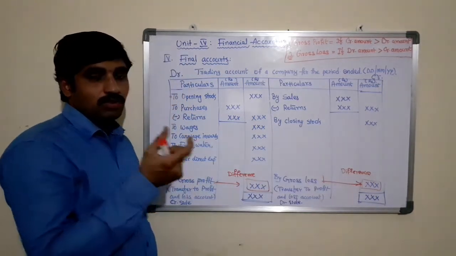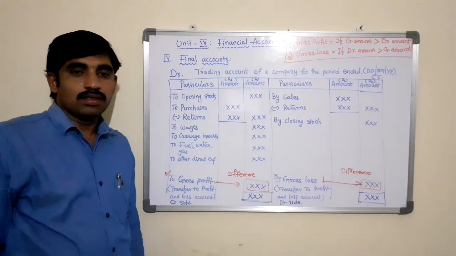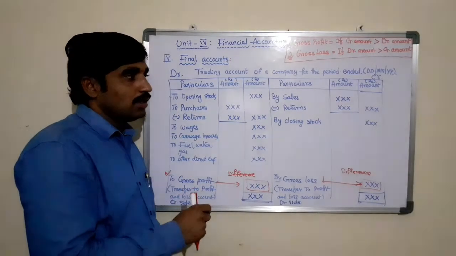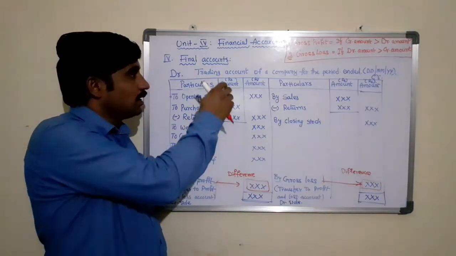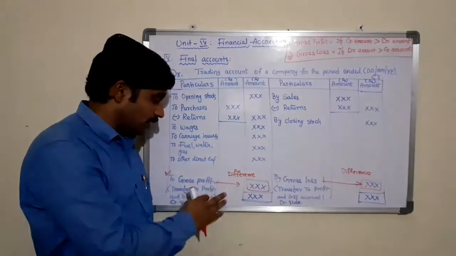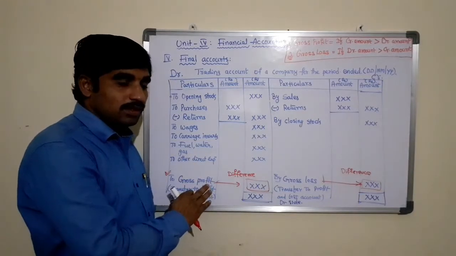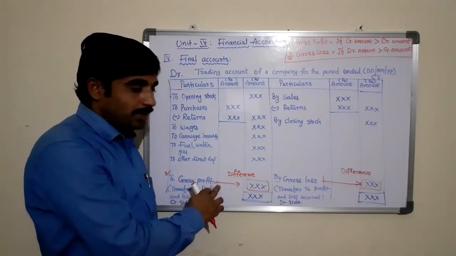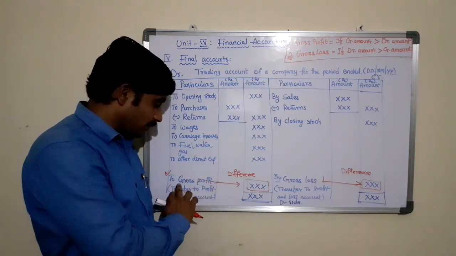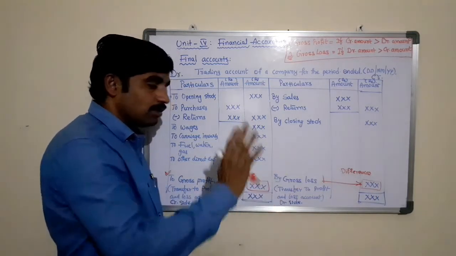So what is the purpose of preparing this trading account? The purpose of this trading account is to ascertain whether the business is generating profit or incurring losses in terms of gross, or whether it is gross profit or gross loss.